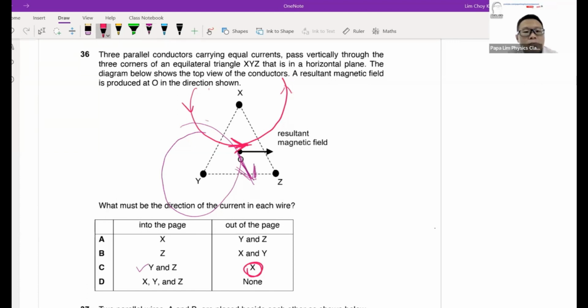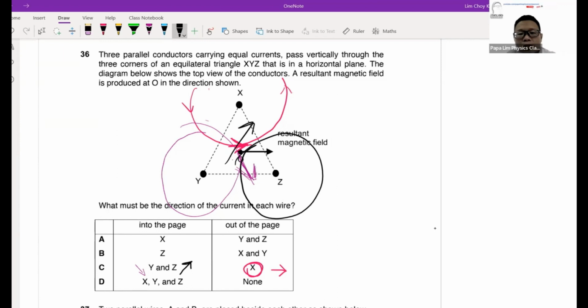Z, if you look at it, Z is into the paper, you'll find that the field line will be this way also. So for Z, the magnetic field line will be in this top right hand corner.